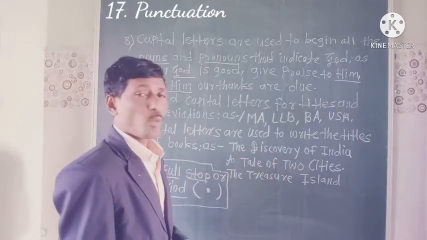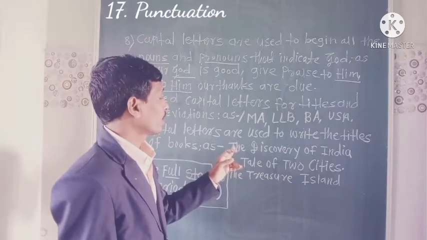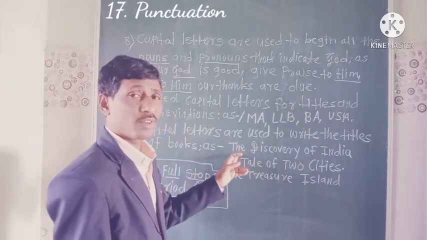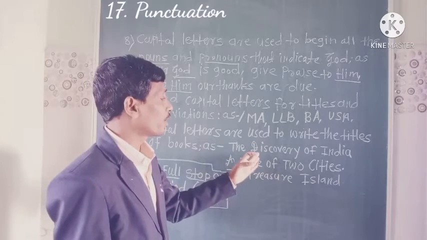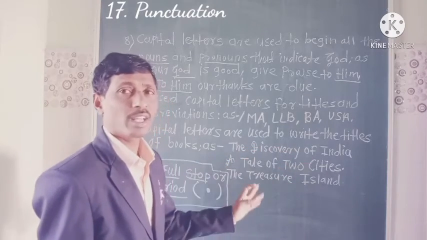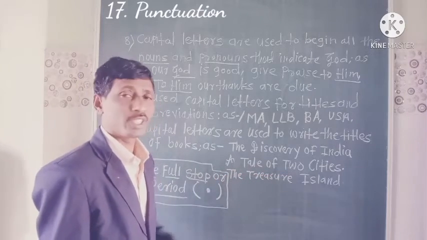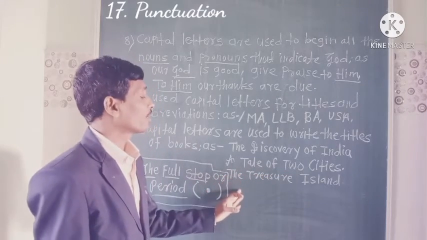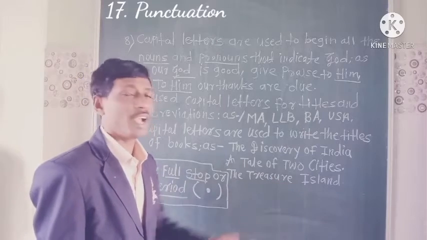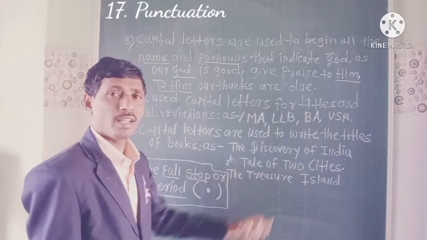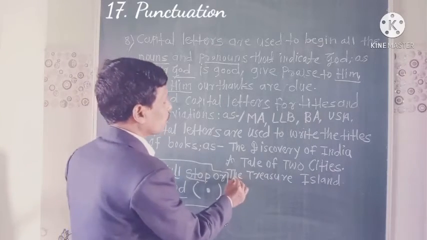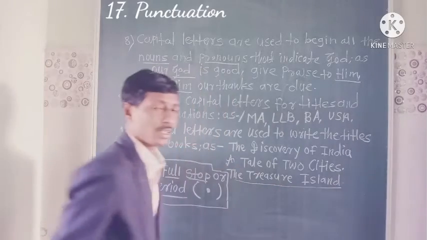The Discovery of India. T is the first capital, and again Discovery, D, and India, all capital letters. A Tale of Two Cities. The Treasure Island. So here also we use capital letters.